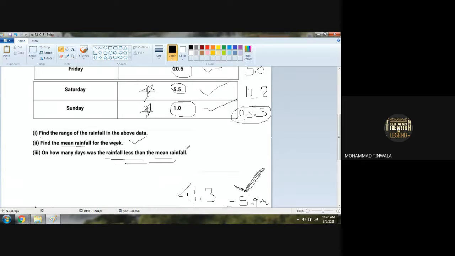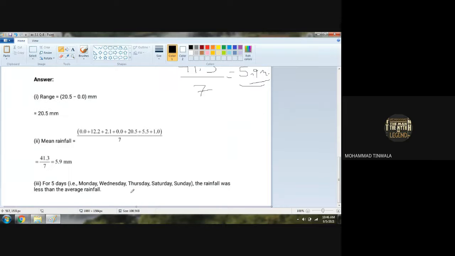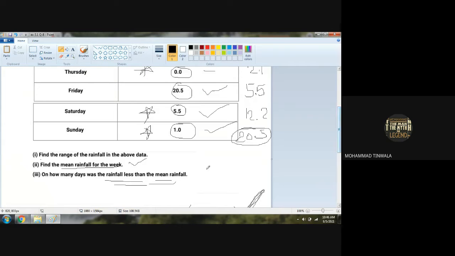Mean rainfall, what do we have here in question number 2? What is the mean we got? Look here. Mean rainfall we got as 5.9. So 5.9 કરતા કેટલા દિવસ એવા ઓછા છે? On how many days was the rainfall less than the mean rainfall?